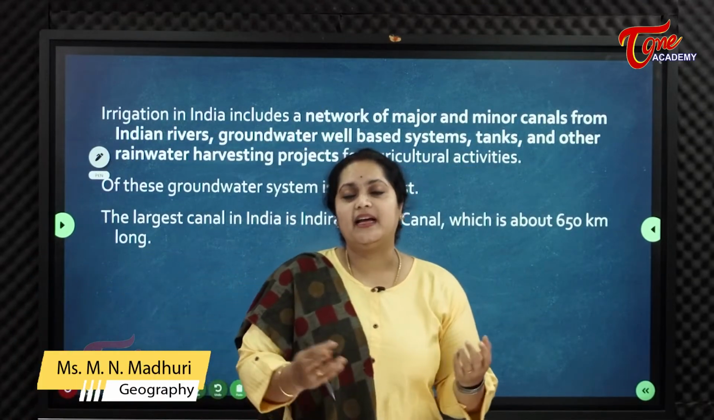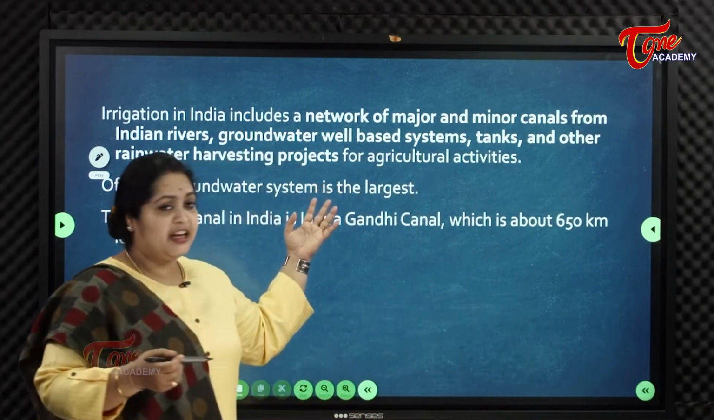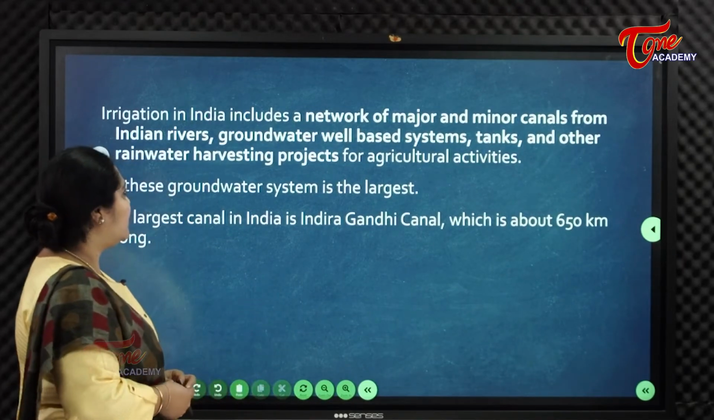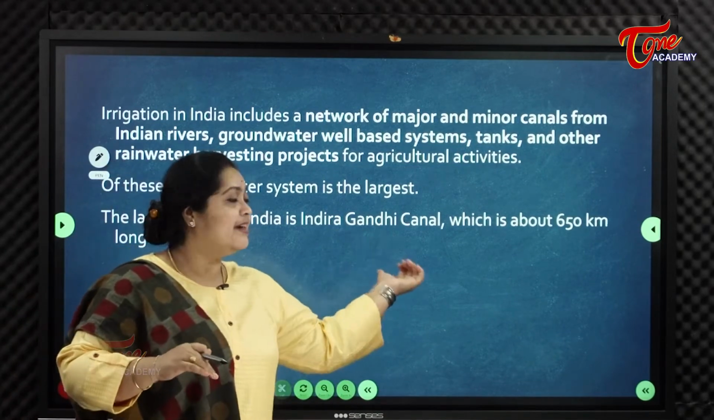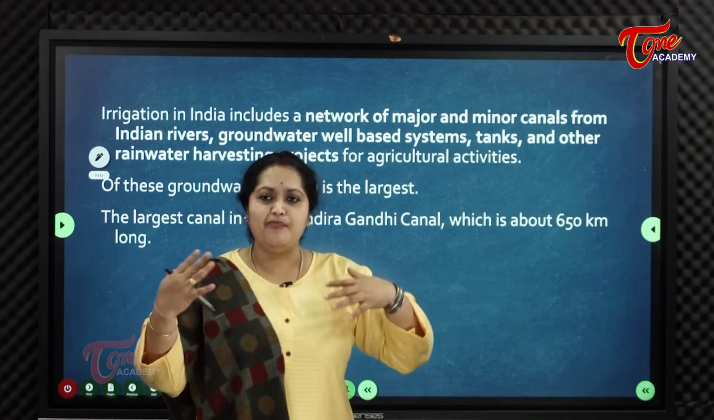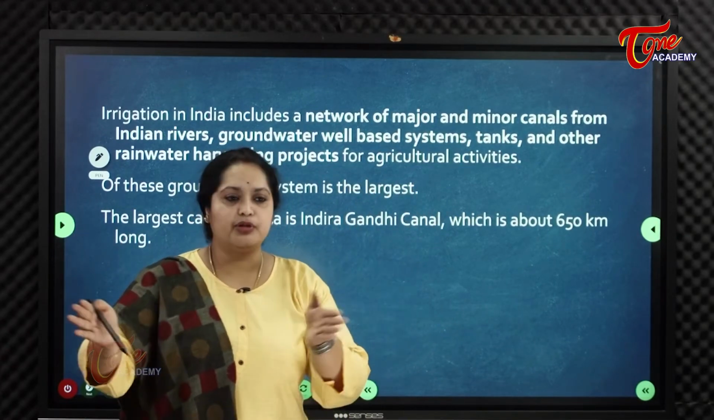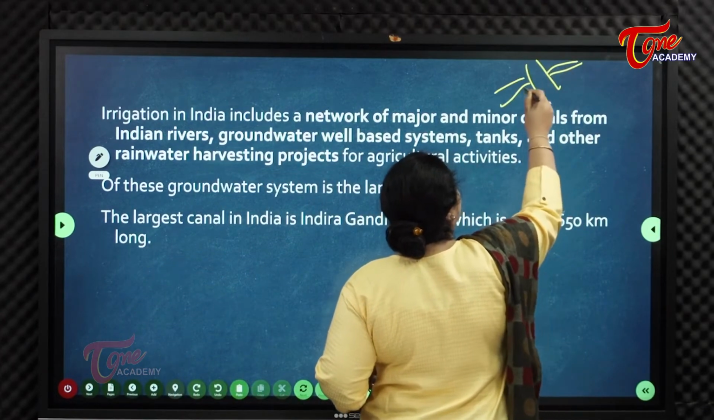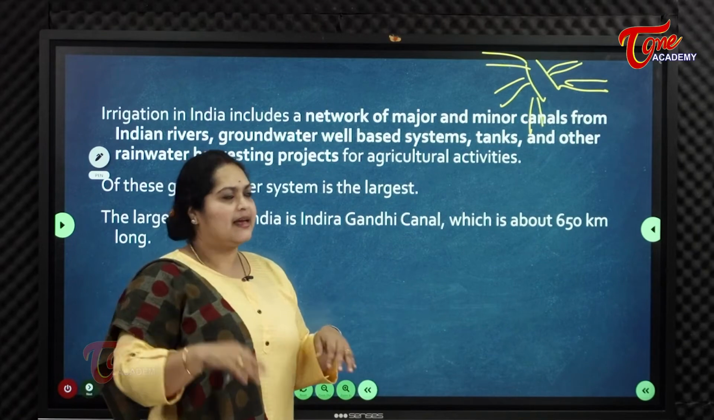So, coming to India again, what kind of irrigation systems do we have? Irrigation in India includes a network of major and minor canals. We have already seen what canal irrigation is. It's a network of major and minor canals. We take the help of a major canal, and from it, just like roots in a dendritic pattern, water is channelized to so many farms through different small minor canals.